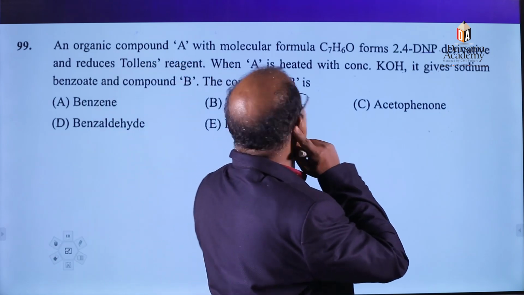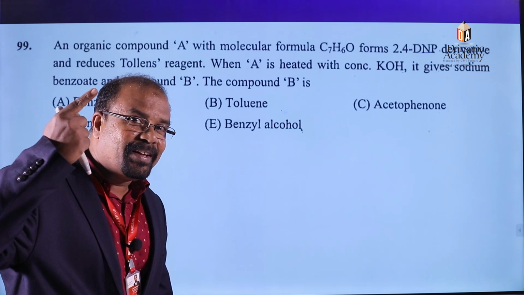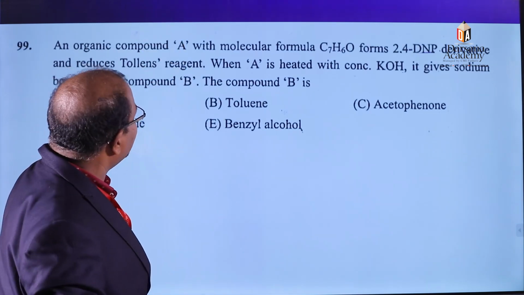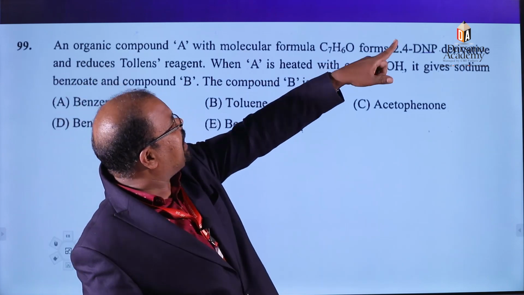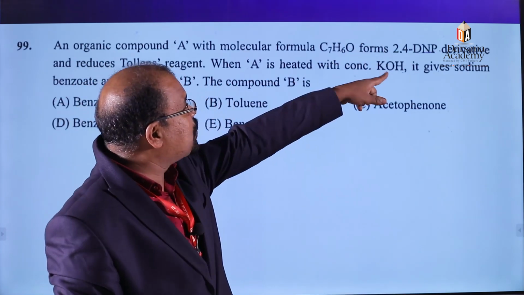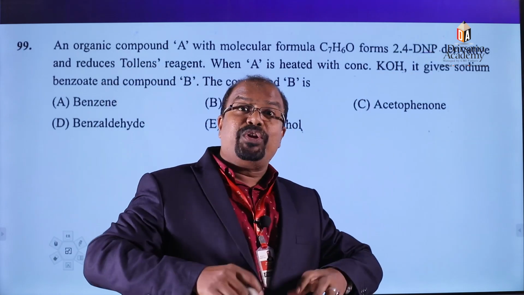The 99th question is a previous question, from outside, from our book. An organic compound A with molecular formula C7H6O forms 2,4-DNP, 2,4-dinitrophenylhydrazone, an ammonia derivative.